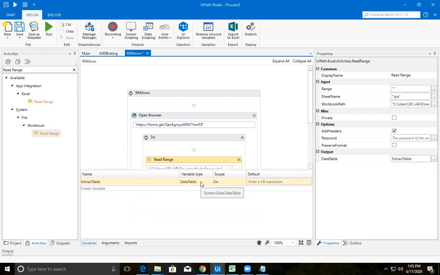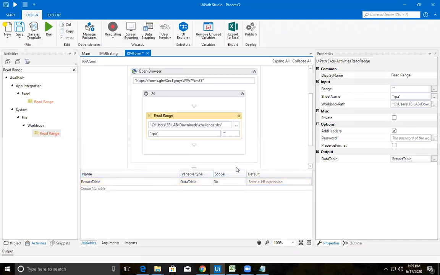As we have already seen the integer type, the boolean type, the string type, and the generic value type, the variable which you are mapping with your read range must be of type data table only. It must not be generic value, otherwise it cannot be identified in UiPath. Make sure your variable extract table is of type data table. Is that clear? Now, very importantly, by default your add headers option is there, no? It is ticked.